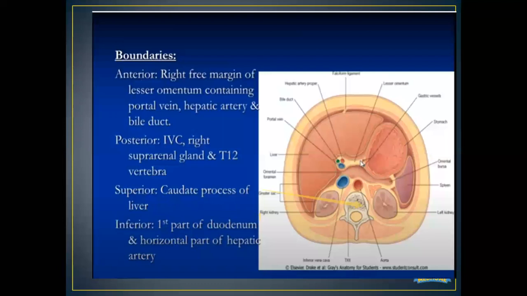Now, what are the boundaries of this epiploic foramen? Yeah, I can understand, it's difficult.